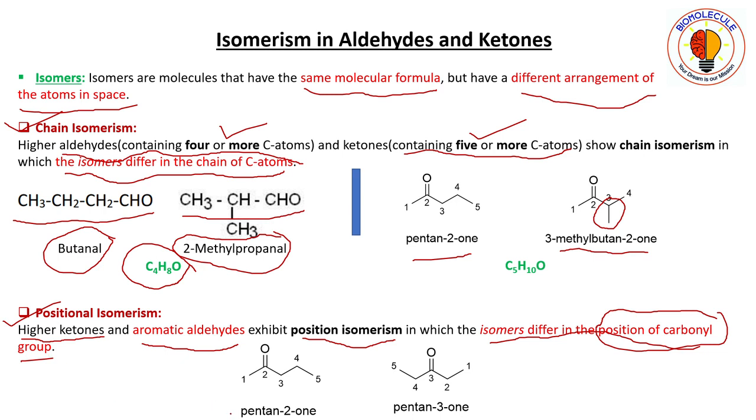So if we look into the example, that is pentan-2-one and pentan-3-one, we can see that in pentan-2-one, the carbonyl group is situated at carbon number 2, whereas in pentan-3-one, the carbonyl group is situated at carbon number 3. So the carbonyl group differs in the position on the longest chain of carbon. So we can say that pentan-2-one and pentan-3-one are positional isomers of each other.